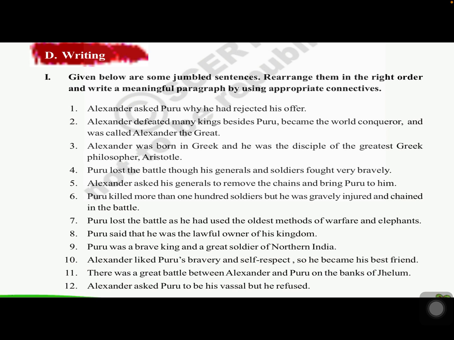Let us look into the other part of the textbook exercise, that is the writing. Now here some jumbled sentences are given which refer to the lesson, and you write them in the right order. You read these sentences, and while sending the assignment only put the correct order of numbers. No need to write the complete sentences. Just send me the order of the numbers as your assignment.